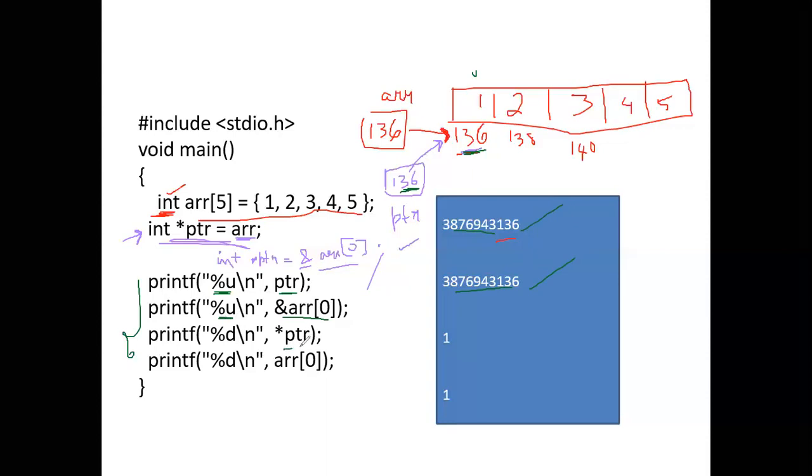What is star P? Star P is nothing but the value that is stored in this address. What is the value that is stored in this address? It is 1, correct? So we are printing 1. Since we are printing the value, we are supposed to write percentage D. It is an integer value. Next, what is ARR of 0? ARR of 0 is the array's 0th index. What is the value? That is 1. So this is the output. Okay.